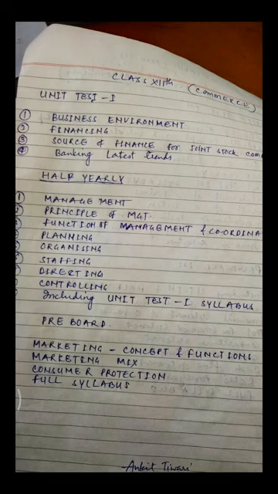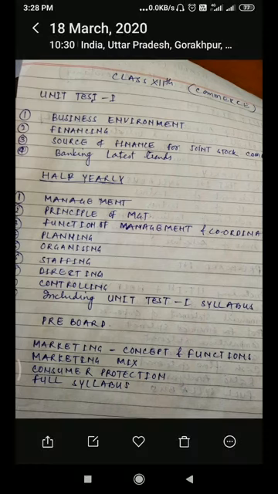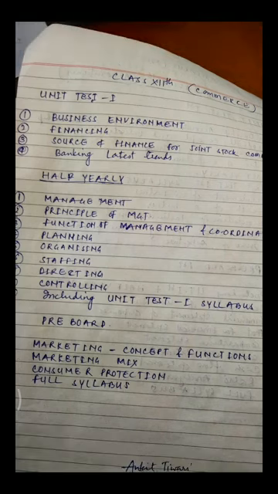We will study micro environment, the factors of micro environment like internal or external factors, macro environment, and the last topic will be SWOT analysis. It's a very important topic. This is the most important chapter for your examination. Your first chapter is business environment.